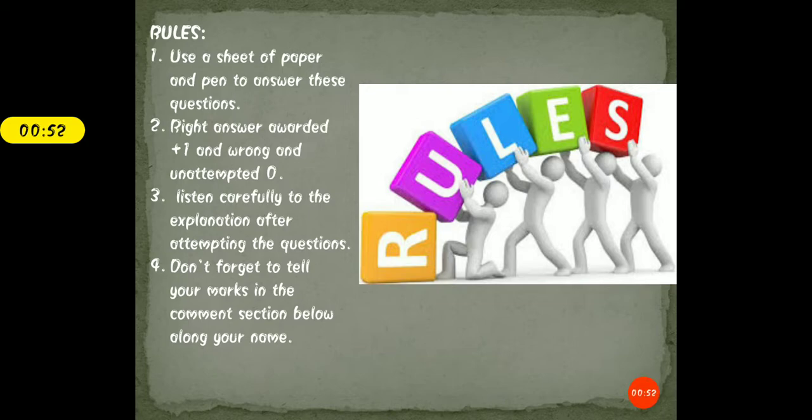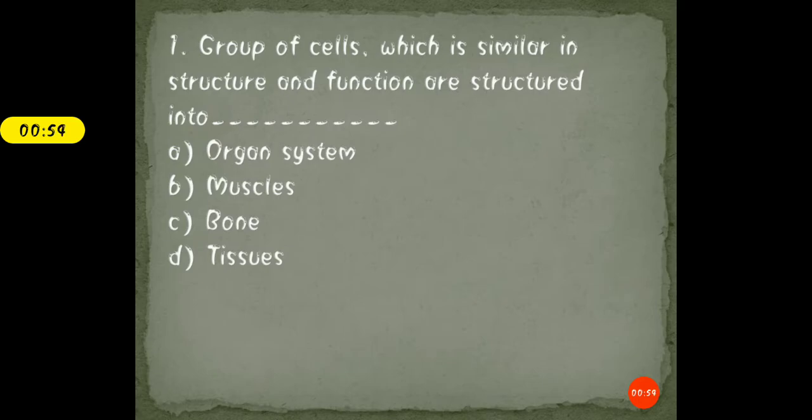So let's get started. The very first question is: group of the cells which is similar in structure and functions are structured into, and your options are A, organ system, B, muscles, C, bones, and D, tissues. Students, take 4 to 5 seconds. Read the question again carefully and all the options, and then mark your correct answer.